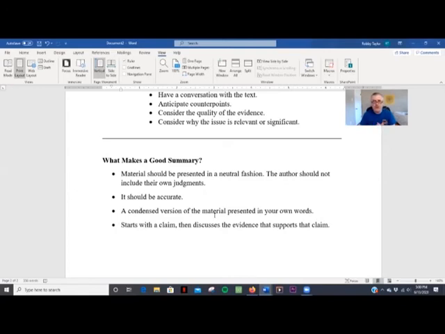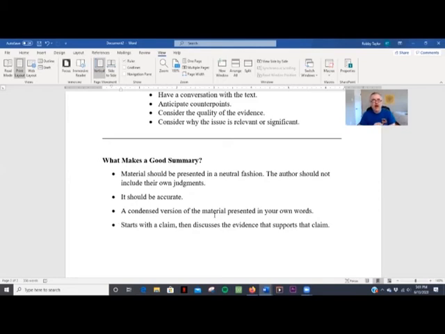Another thing that makes for a good summary is that it is a condensed version of the material presented in your own words, right? That you're just not cutting and deleting a number of sentences and reducing it, but that you are ingesting it, you are processing it, and then you are spitting it back out in your own words, right? In a way that makes it easier for the reader to understand.